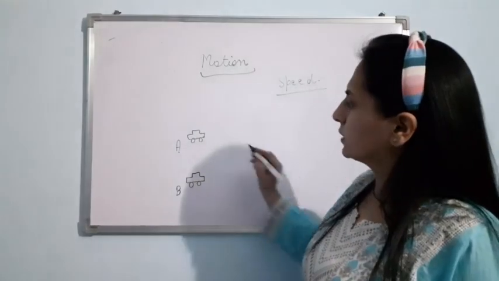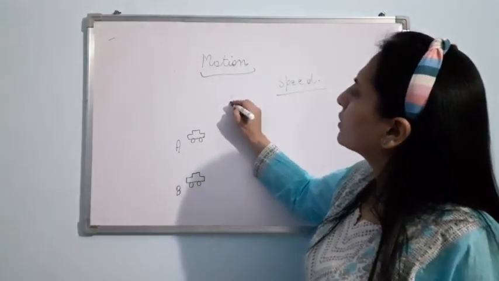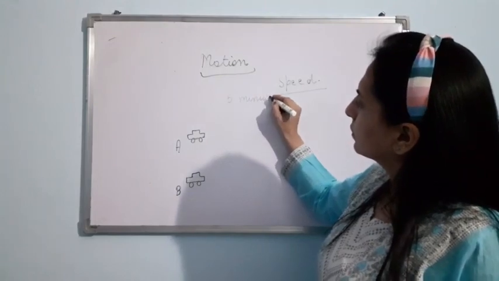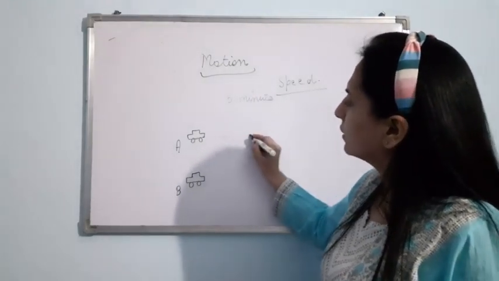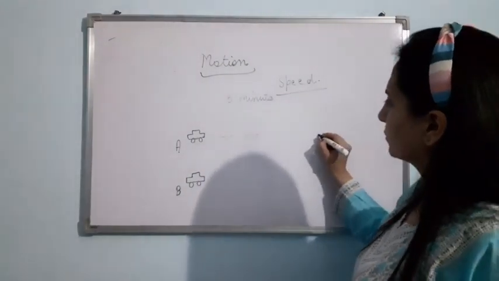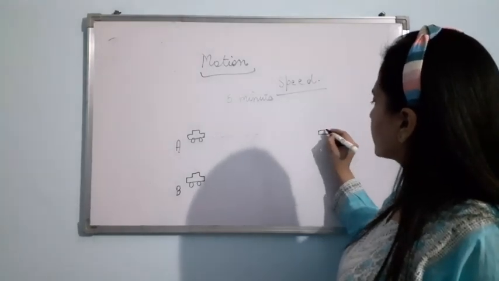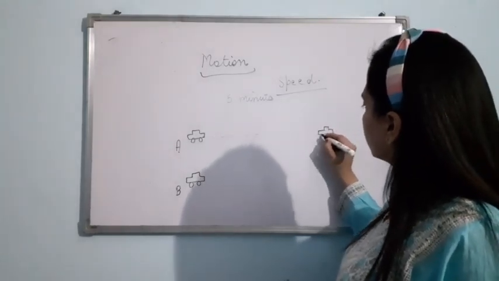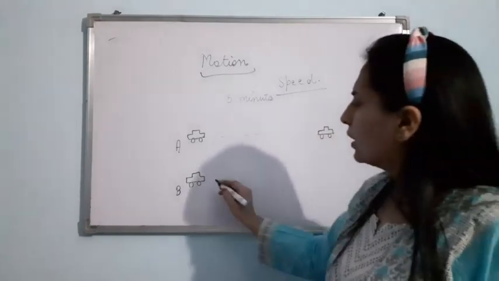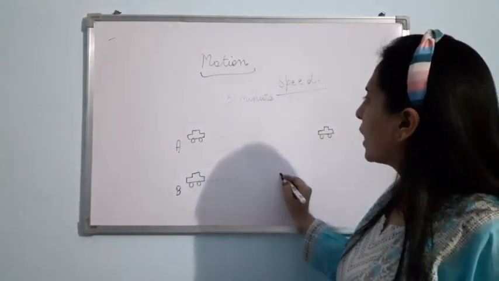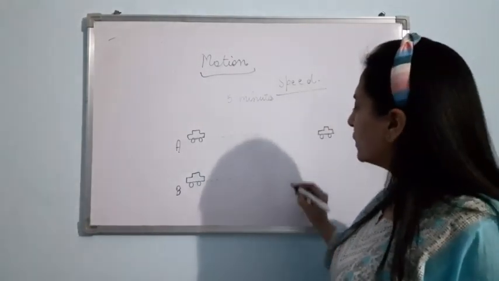Suppose after 5 minutes, car A reaches here. And after the same interval of time, after 5 minutes, car B reaches here.